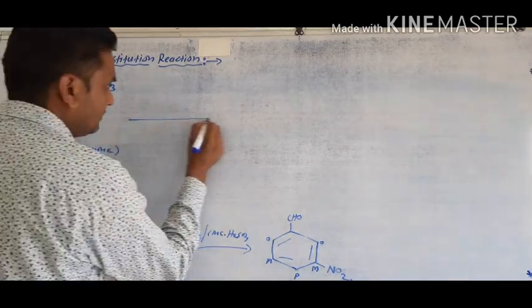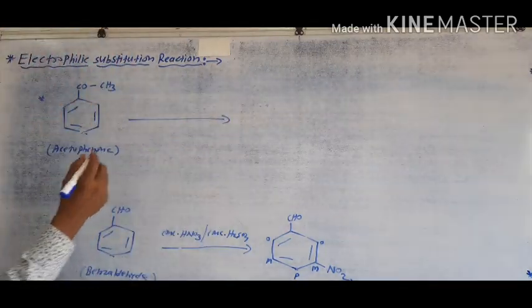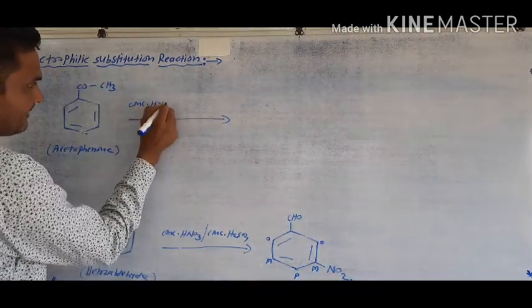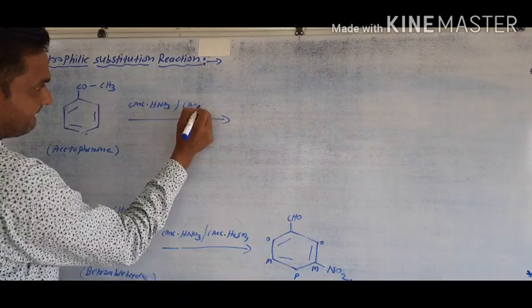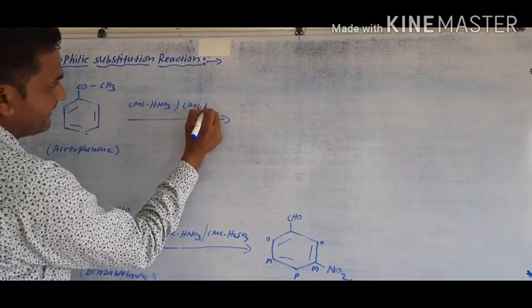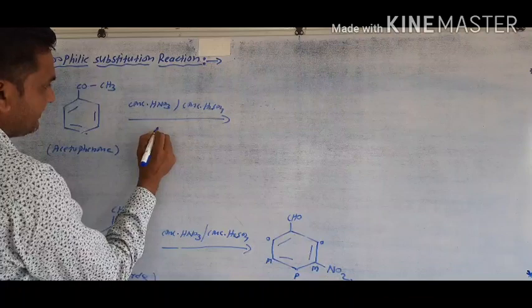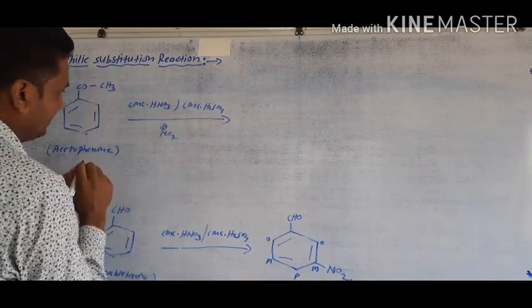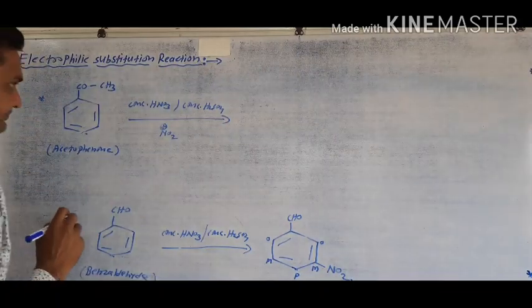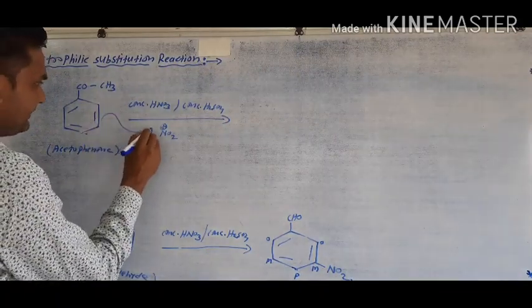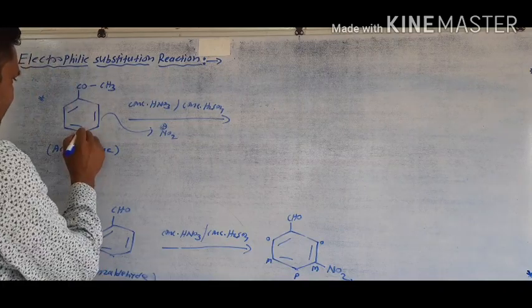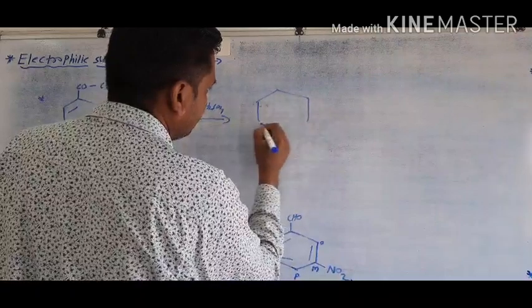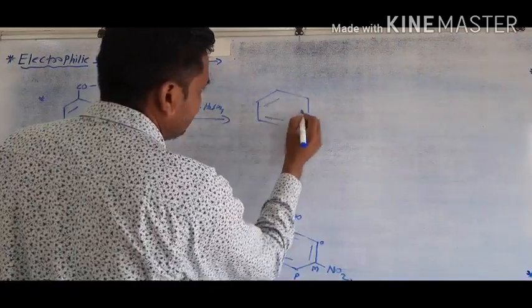Acetophenone also undergoes electrophilic substitution reactions like nitration. Here the electrophile is NO2 plus. This electrophile attaches to the pi electron density, and the substitution reaction takes place at the meta position only.